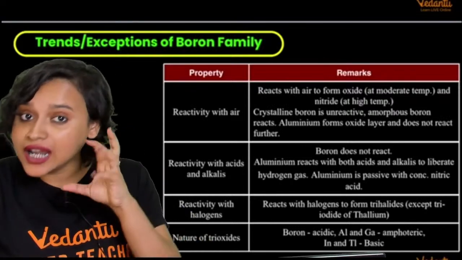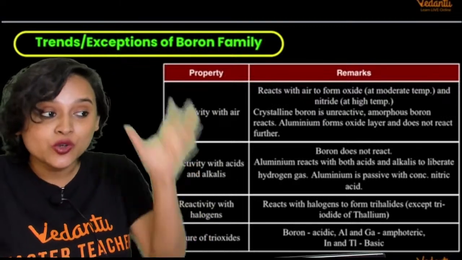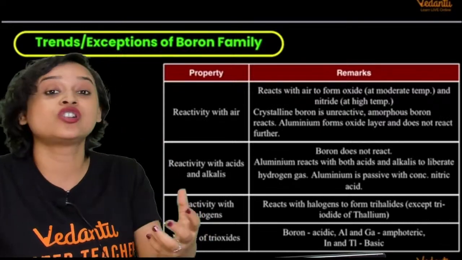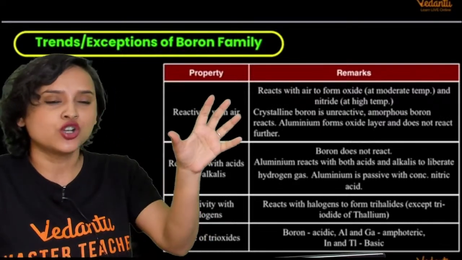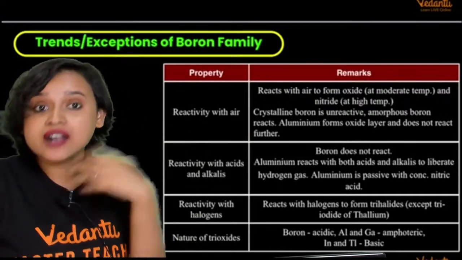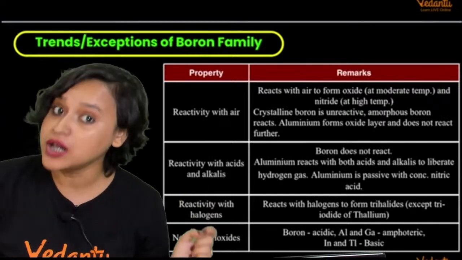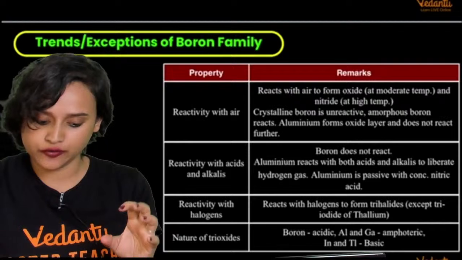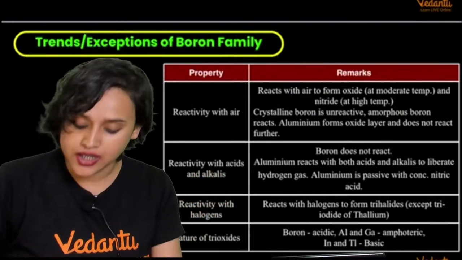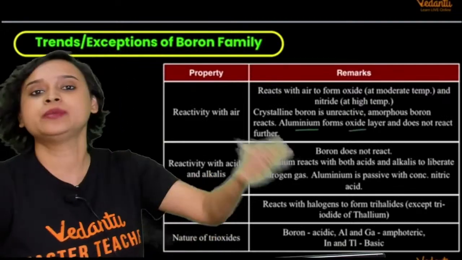Now, crystalline boron. Boron is also very unreactive because, like I just told you, boron has a very, very strong crystal lattice called an icosahedron. It has 20 faces and 12 edges. I have told you this, right? The hardness of the lattice can be compared with diamond. But amorphous boron, the powdered form, will react. The crystalline form does not react. Aluminium forms an oxide layer which does not allow the metal to react further.